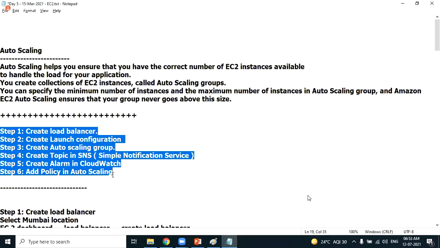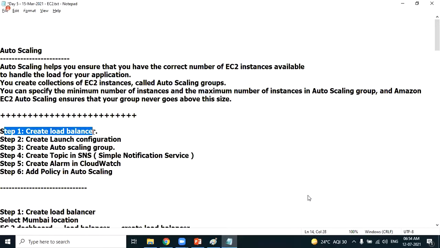Step 1, let's start with creating the load balancer. Load balancer we already learned in the last session. I hope you have done some hands-on. Thank you for your responses in the WhatsApp group. I'm getting many responses saying that the load balancer is successfully completed. Thank you for your responses. So let's do it quickly. Let's start with the first step, that is the load balancer.